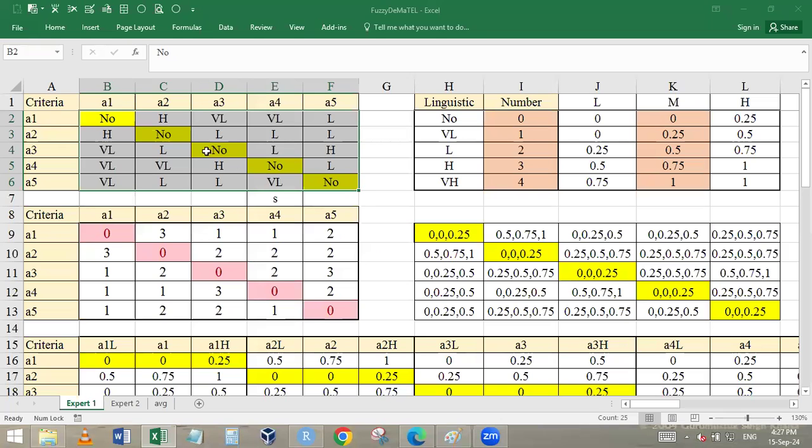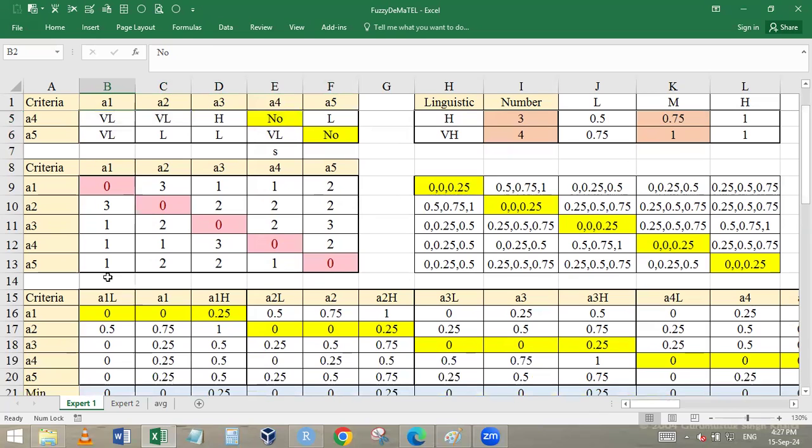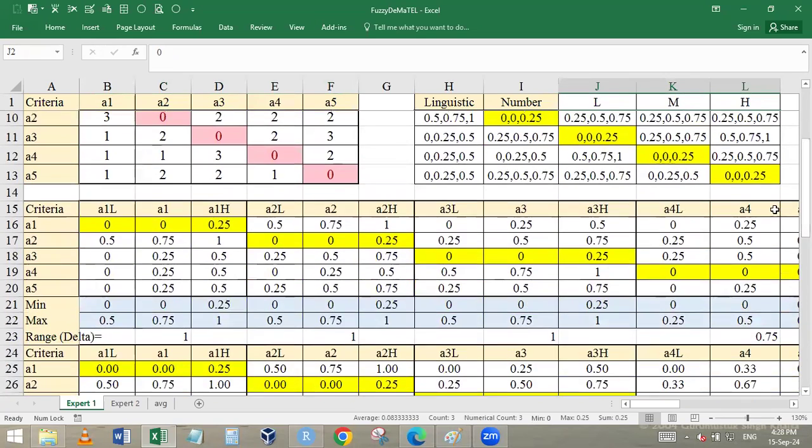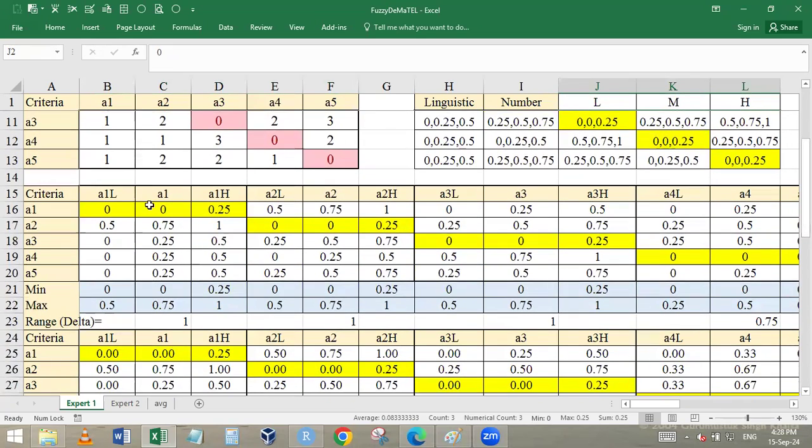Actually the point is, some use 0, 0, 0, and others have used it as 0, 0, 0.25. This is the first change. What is meant by the no? No is 0. 0 means all the three. This is the one school of thought. The second people have done, since we have taken the diagonal as compulsory 0, they have taken all the three values as 0. This is the second school of thought.